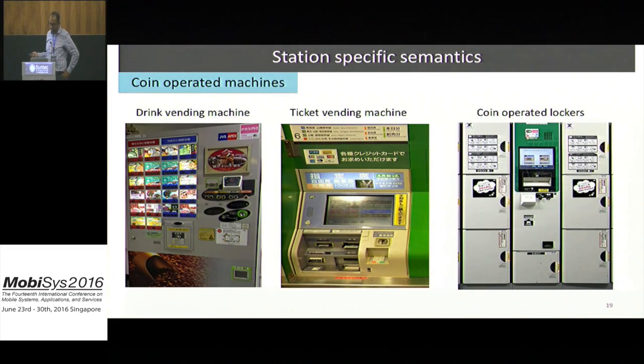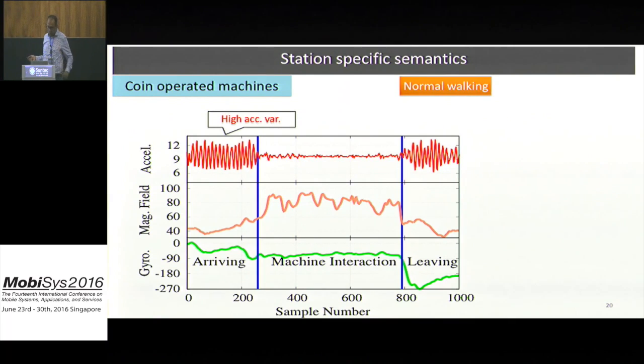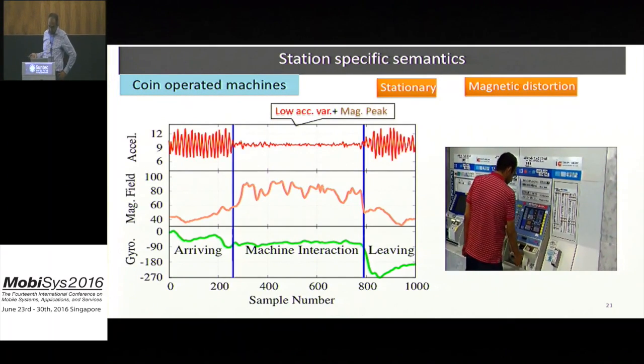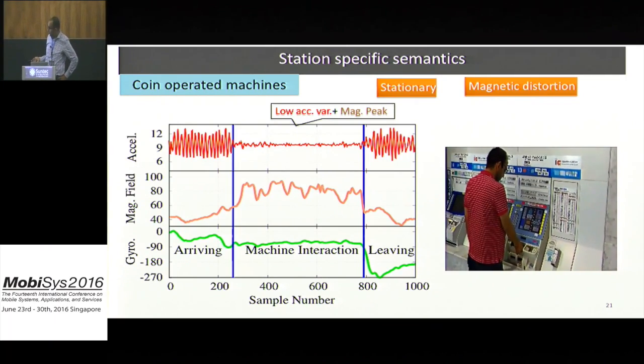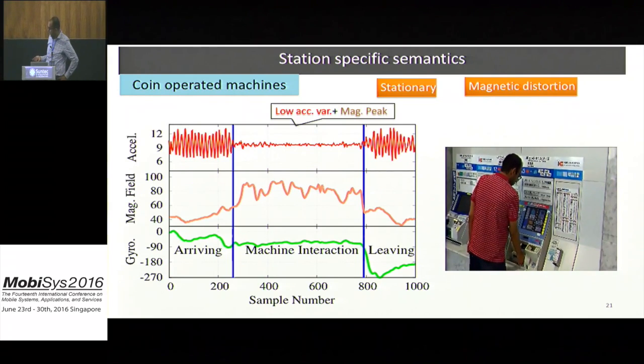We will first classify the station-specific semantics, and we will start by how to identify coin-operated machines, which include drink vending machines, ticket vending machines, and the coin-operated locker. First, all semantics have a unique user behavior when he starts to use them. For all coin-operated machines, the user has to walk to the machine, which translates into high acceleration variance to reach the machine. And when the user is using the machine, the user has to be stationary, so there is low acceleration variance.